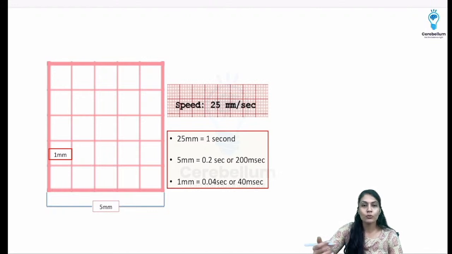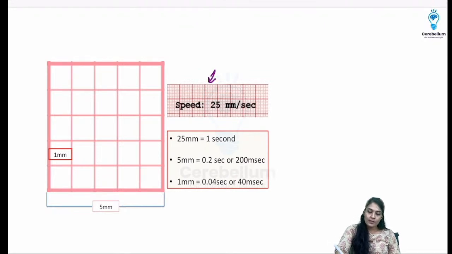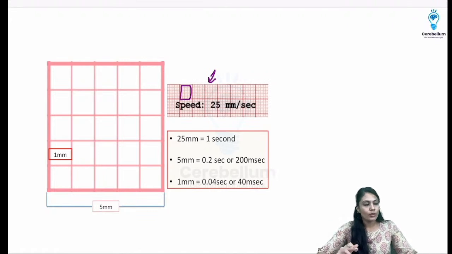And coming to this ECG paper, you will see it is going to have paper like this. So you can see two things over here. First thing is there is a box, right? There will be small boxes inside those large boxes. Large boxes and smaller boxes are going to be there.